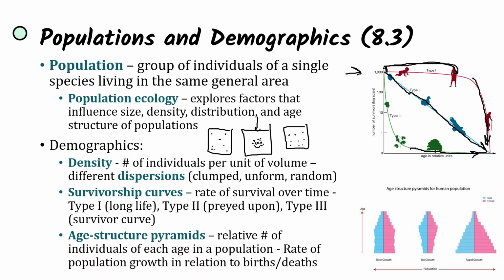And we also look at age structure pyramids, which is the relative number of individuals of each age in a population. And so we look at the rate of population growth. So when there's rapid growth, there's going to be a lot of youth in the population. When there's slow growth, there's going to be a bit of a balance. So there's going to be middle-aged individuals and youth, and they'll be balanced out. But with no growth, we're seeing a shift towards older members of the generation making up more of the population. And that's a genuine problem when there aren't enough youth in order to keep society running, in order to take care of all of the elders within the society.